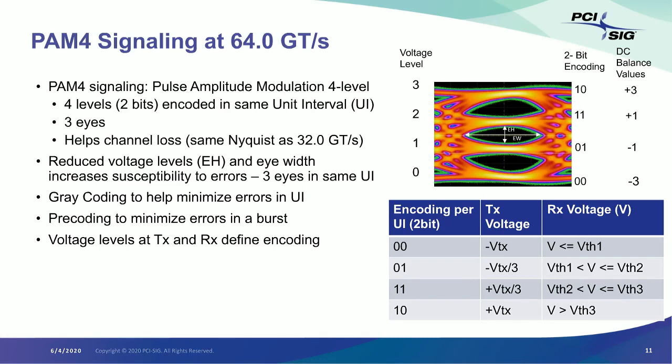So the bit error rate or BER will be several orders of magnitude higher with PAM4 than we are used to, which is 10 to the power minus 12 bit error rate. And that will move us to adopting a kind of FEC that we will talk about. We will also be doing pre-coding across successive unit intervals in order to minimize the burst errors.